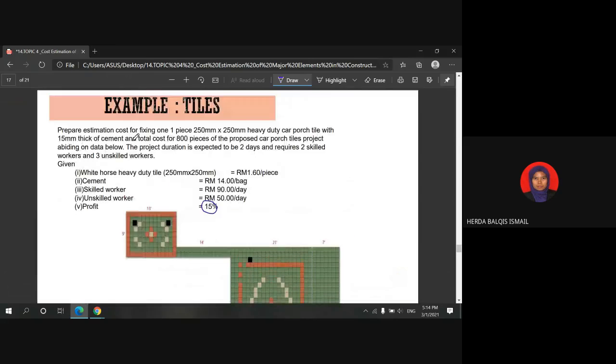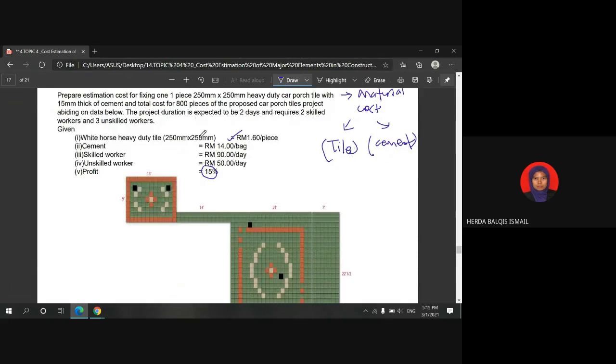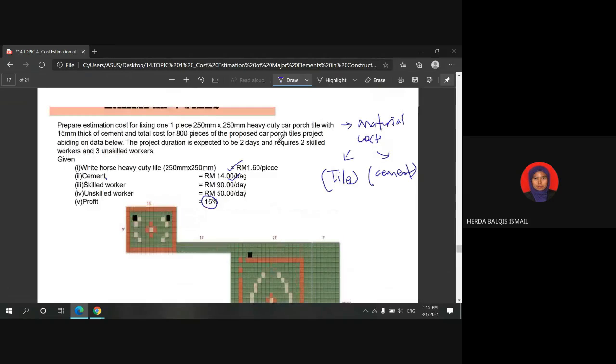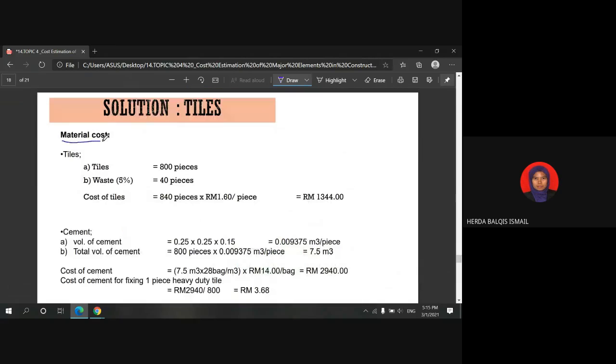So from the information, we know that we need to calculate the material cost, which includes the tile and also the cement. For tile, given the price, and the cement also given the price. So let's look at how to estimate the material cost for this particular work. For material cost, the first material is tiles.